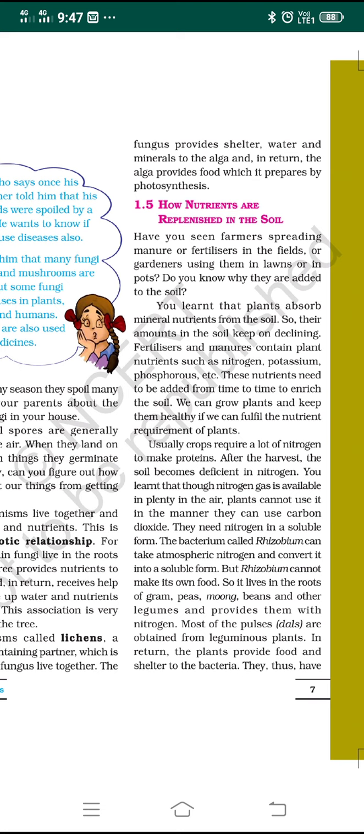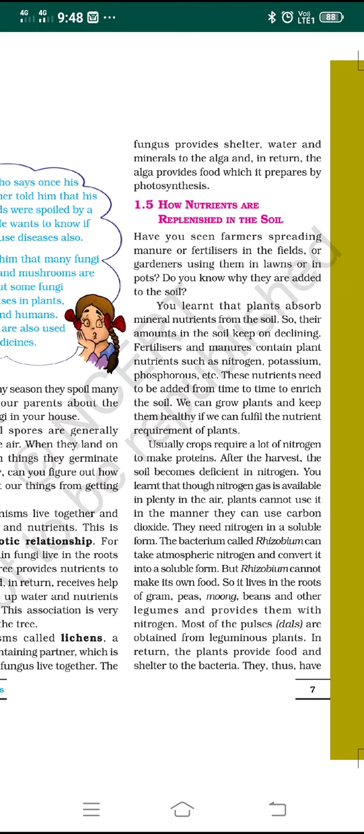As I taught in the previous classes, plants absorb different kinds of minerals and nutrients from the soil. If the nutrients are present in the right quantity in the soil, then the crops can grow well. That's why nutrients such as nitrogen, potassium and phosphorus need to be added to the soil from time to time to enrich it, so that we can grow good plants and keep them healthy.